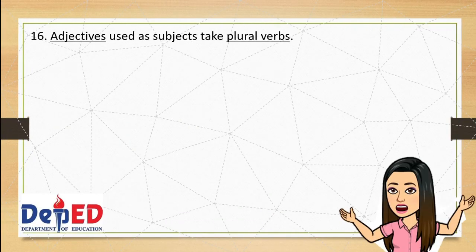Then in rule number 16, when adjectives or describing words are used as subjects, remember, you are going to use plural verbs. Just like in this example, the brave are honored. Brave is an adjective using the plural verb are.